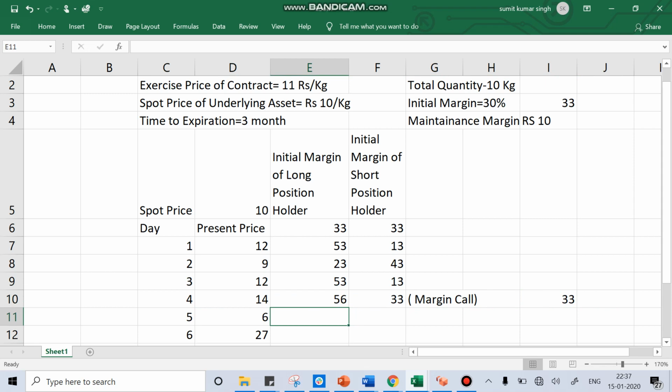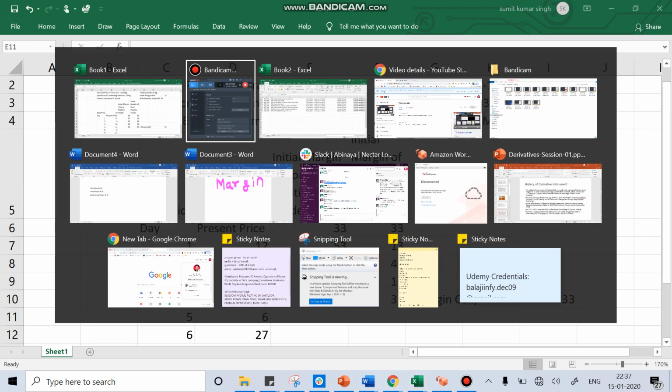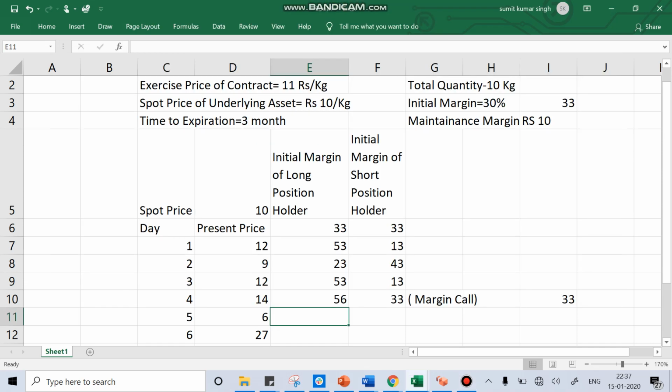So I hope you understood the concept of initial margin and maintenance margin. Through initial margin and maintenance margin, the exchange creates the possibility that no default happens. This is the concept of a futures contract. A futures contract is a standardized agreement where both parties come together, and at the beginning of the contract both parties deposit money with the exchange, and that money is called initial margin. Every day the exchange follows MTM settlement to make sure default does not happen. This is how a futures contract works.